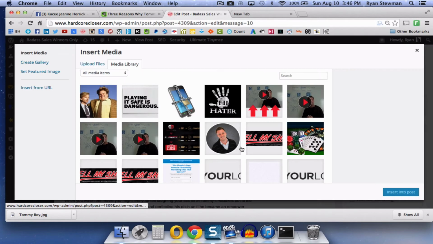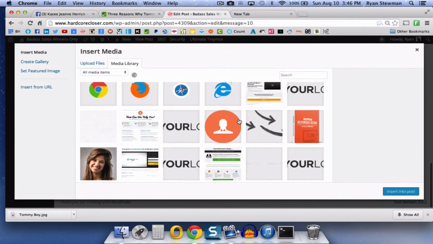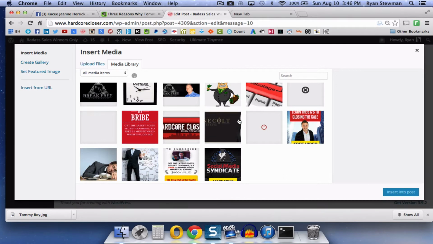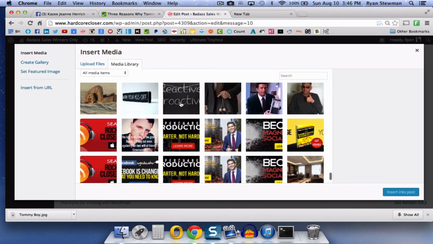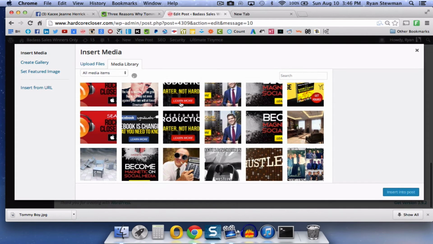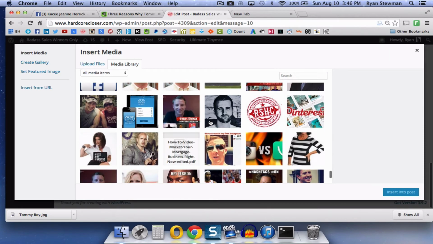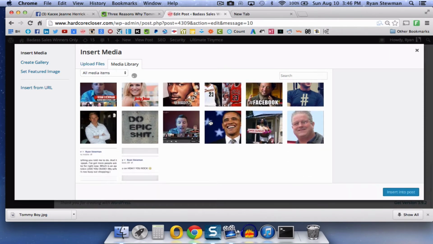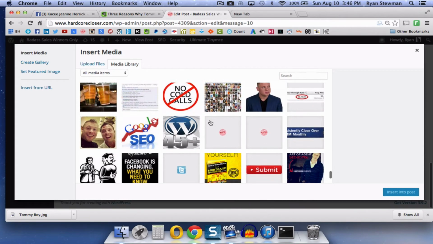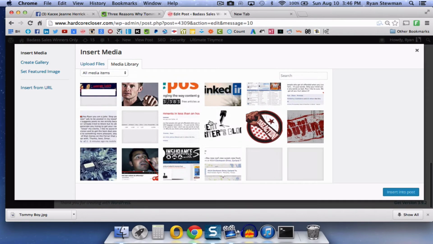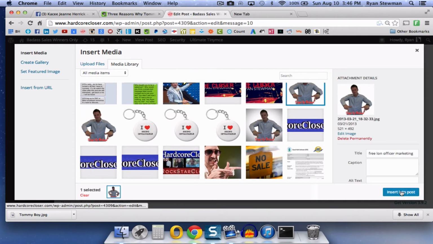We're going to hit add media, and it's a ways down here. You've got to dig in here for a second in order to find it, just because it's one of the first things that I uploaded in here. I've been using that same picture forever. You may want to download it from here and then reload it so you don't have to scroll as far. That's perfectly acceptable as well. Might be a little bit easier on you. We're almost there. And you also want to hit the last one, Insert into post.